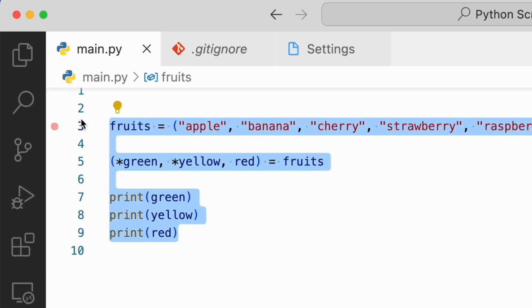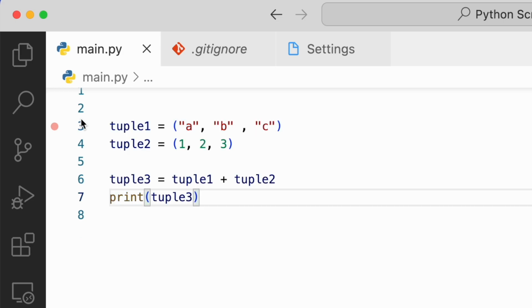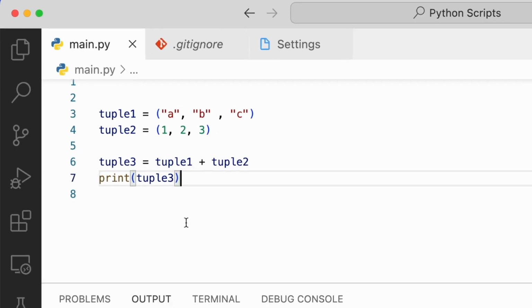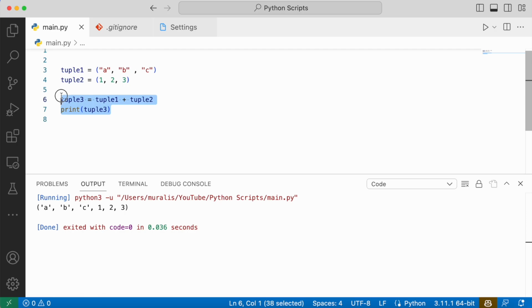Now let us talk about how we can join tuples. If you look at the code, here we have tuple 1 and tuple 2. We are combining tuple 1 and tuple 2 and assigning that result to another variable, tuple 3. When we print tuple 3, the combination of tuple 1 and tuple 2 is printed to the console. This is how we can combine multiple tuples.